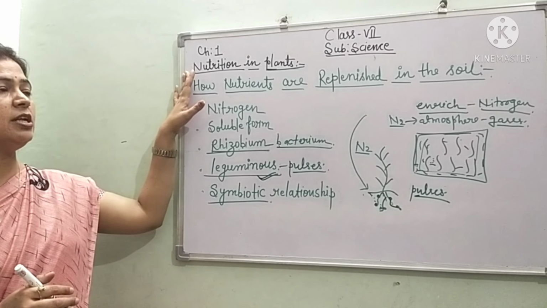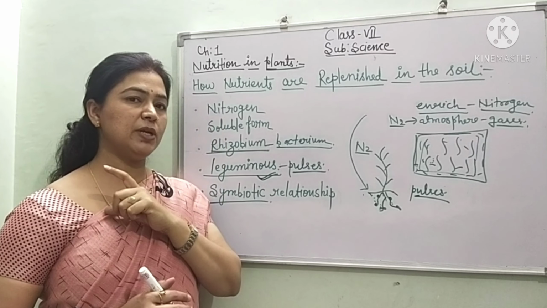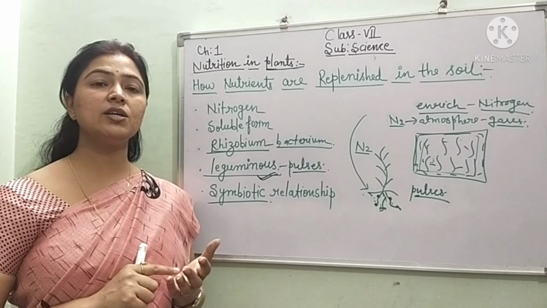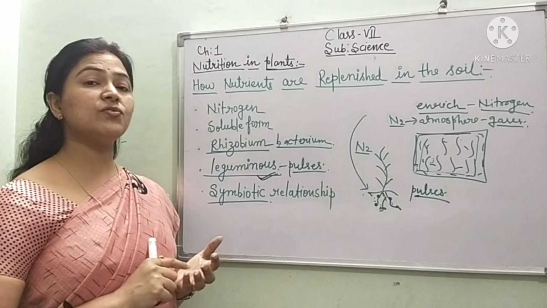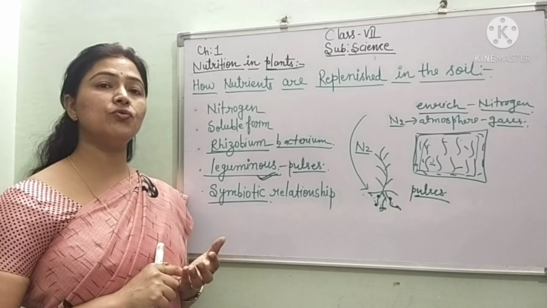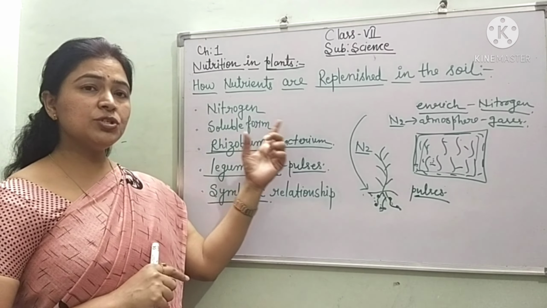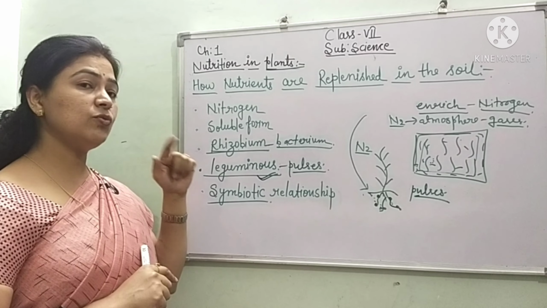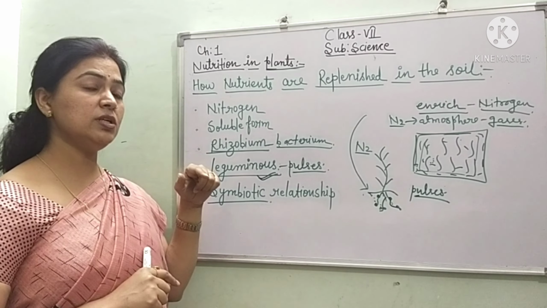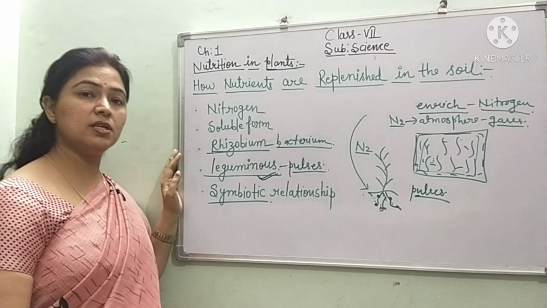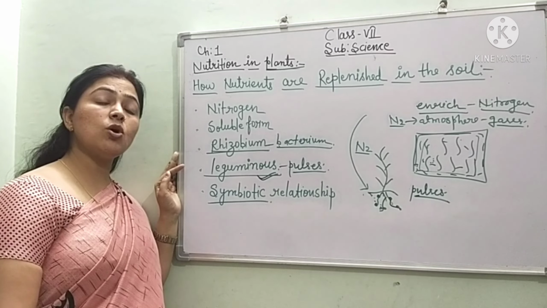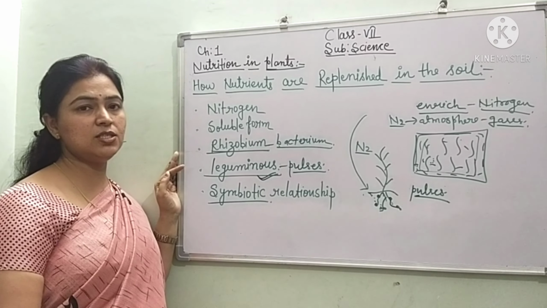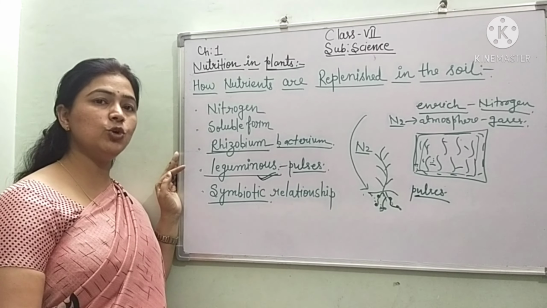So in nutrition in plants, I want to sum up in 1 minute, children. We have done that these are autotrophs. Factories are green leaves. They have a green pigment, that is chlorophyll. Photosynthesis is the main process which prepares the food. After photosynthesis, I told you, children, that for all the plants, the ultimate source on the earth is the sun, whether for the plants, for the animals or for human beings.